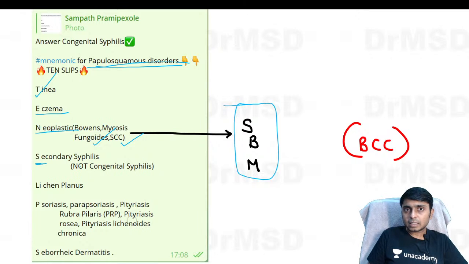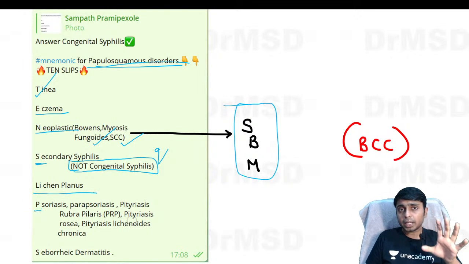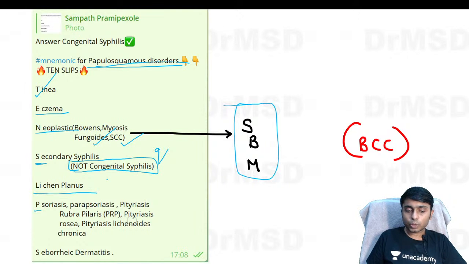Please remember, secondary syphilis will show papulosquamous type of lesions, but not congenital syphilis. This was an MCQ which was asked once. L stands for lichen planus, and P stands for many diseases starting with P and showing papulosquamous type of lesions: psoriasis, parapsoriasis, pityriasis rosea, pityriasis lichenoides chronica, and pityriasis rubra pilaris.